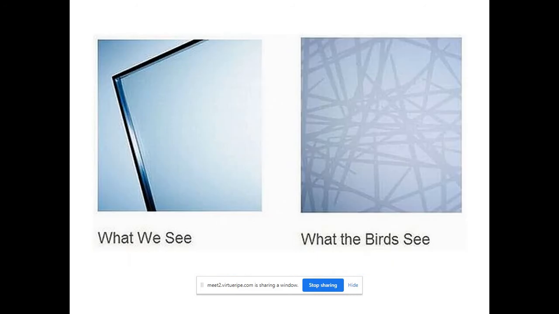So to avoid that, you can see here glass windows with some web shape. With the web, it is visible only to birds. That's the special technique they came up with. They can see some web shapes inside the glass only for birds.